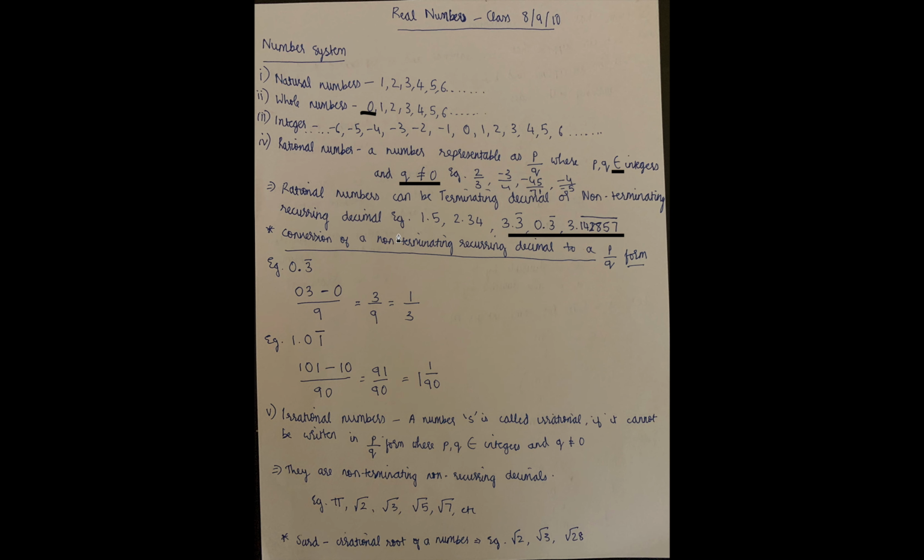Conversion of a non-terminating recurring decimal to p by q form. This is the objective method. The subjective method is down below somewhere, it's a question. So 0.3 bar. The method states that actually this is not under your 8th standard syllabus. Your 8th standard syllabus is over here. There are a few extra parts given in your textbook. I'll just tell them.